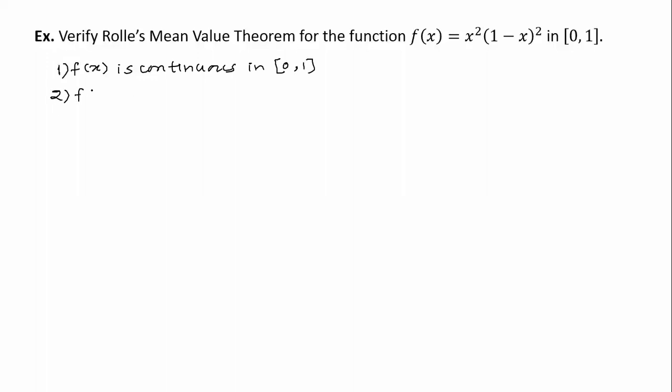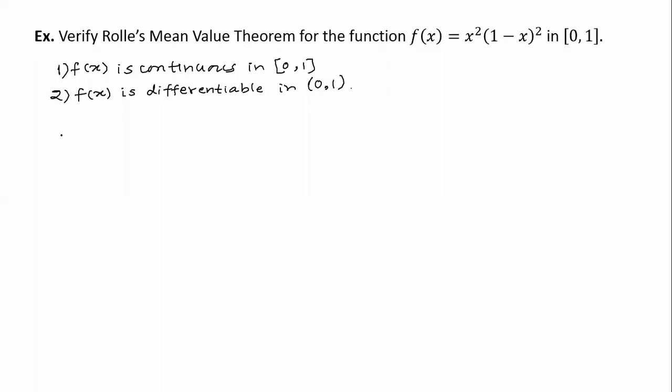Second, f(x) is differentiable in the open interval 0 to 1.